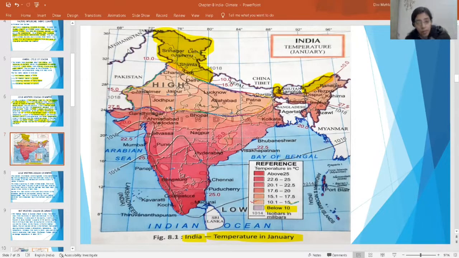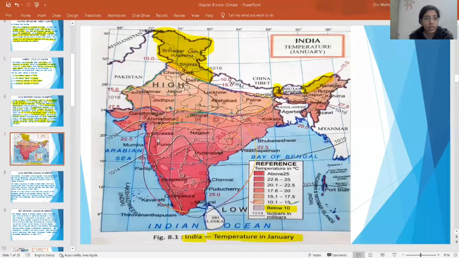Then you come to the middle part of India. Their temperature is 15 to 17 degrees. Then you go to the south, 17 to 20. This whole southern region is having 25 degrees or above temperature.